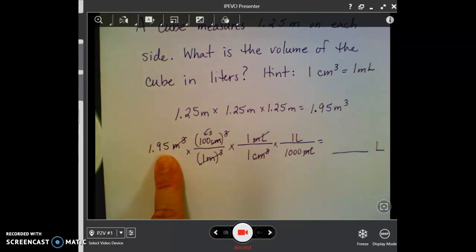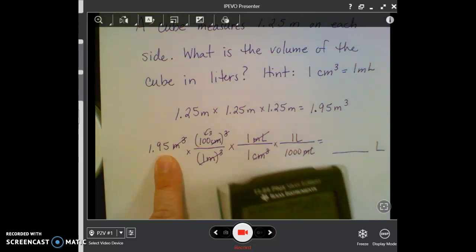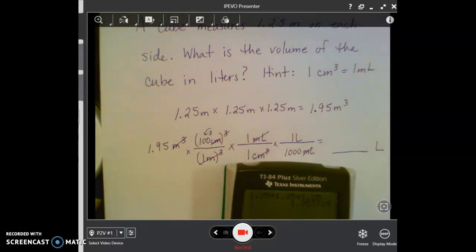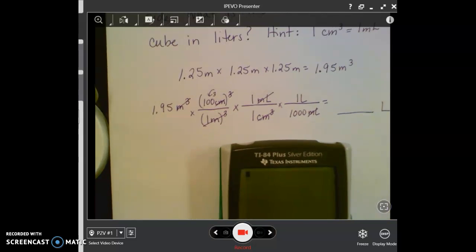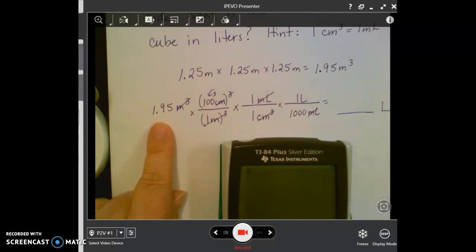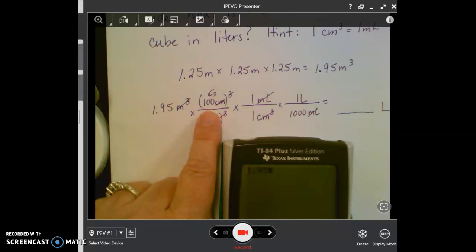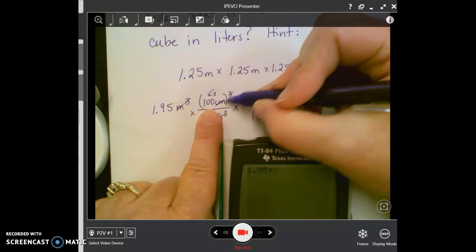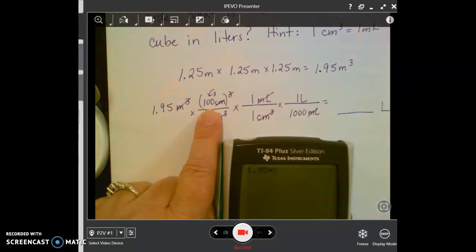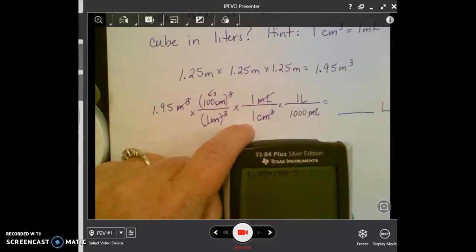So then it's just a matter of doing the math. Let's see if you can see this. Get my calculator out here. And 1.95 times 100 cubed. So don't forget to cube that. Then those are both ones.